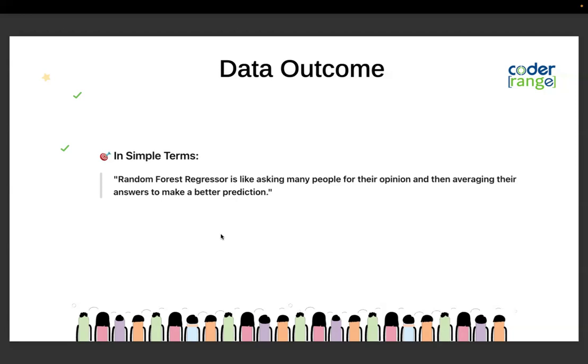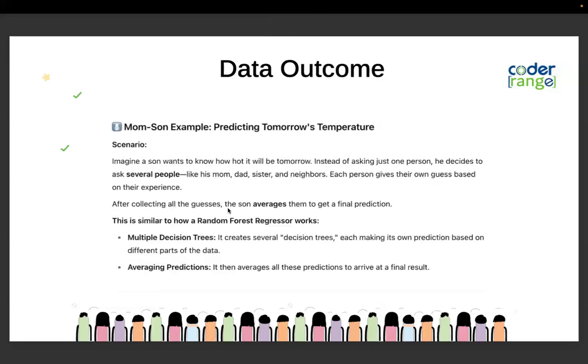So now the question is, what is the random forest regression algorithm? It's a machine learning algorithm. Suppose you want to buy a product, so you ask people for their opinion. It's like asking many people for their opinion and averaging their answers to make a better prediction. Or let's say you have a family: mom, dad, sister, and neighbors. Each person will have their own guess.